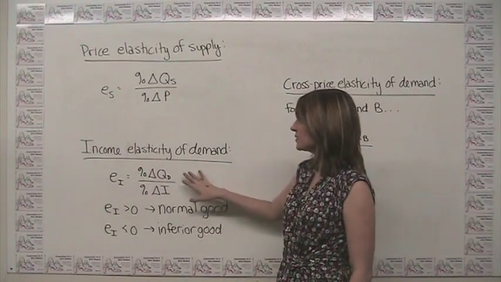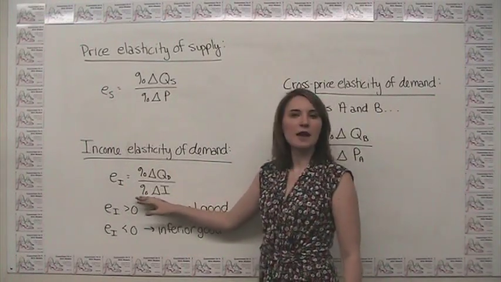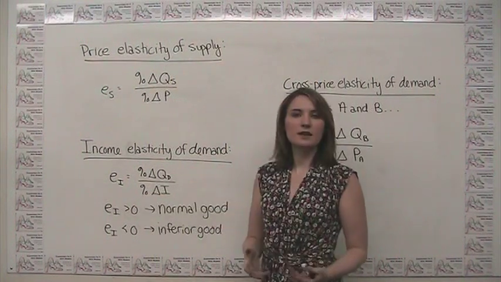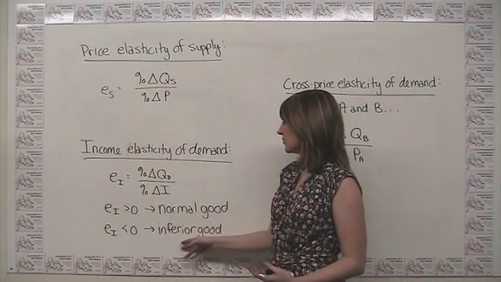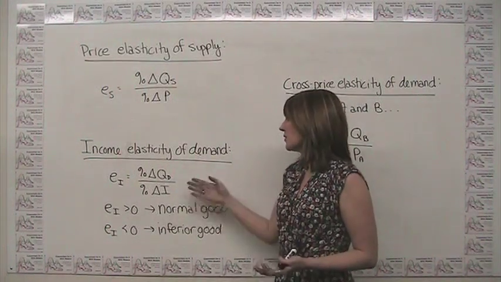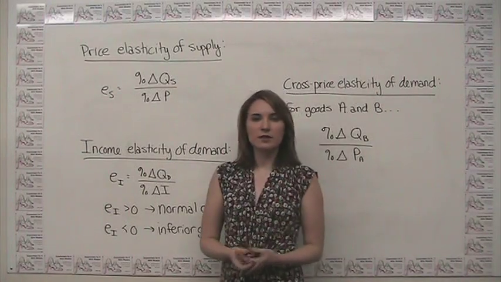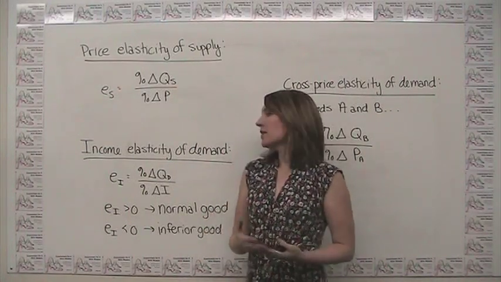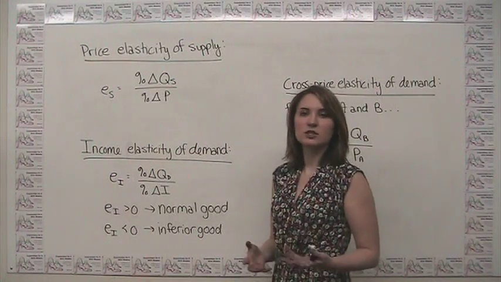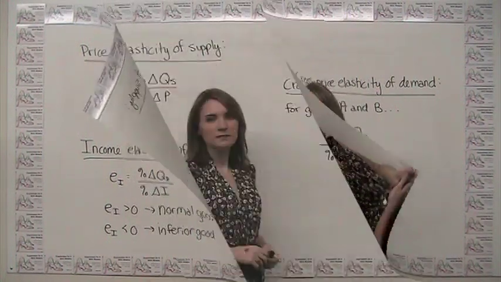Now this just highlights why we don't automatically take the absolute value of this quantity, because knowing whether this number is negative or positive gives us information on what type of good it is that we're dealing with. Now we could potentially have a good that is neither normal nor inferior. That would imply that the responsiveness of quantity demanded to changes in income is just zero.